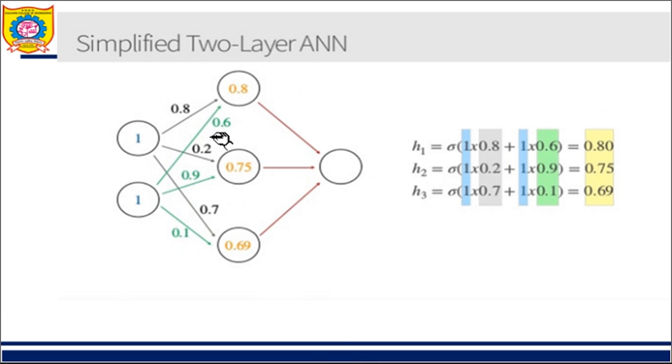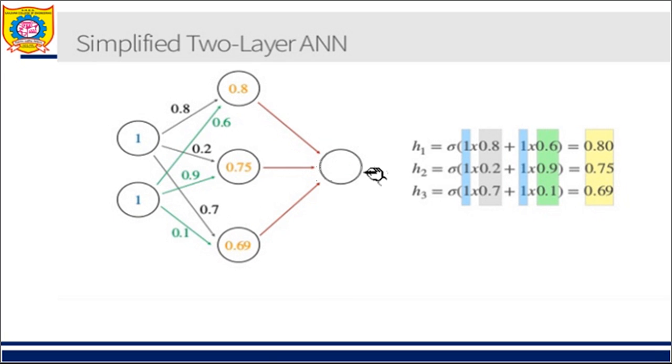So now, again I have the input, and these are all the weights. This is my hidden unit H1. I have to compute it, because the output from this will become the input to the next. H1 is nothing but 1 into 0.8 plus 1 into 0.6. I get the answer for it. Then for this, 1 into 0.2 plus 1 into 0.9. I get this. Again for this I have 1 into 0.1 plus 1 into 0.7. I get this.